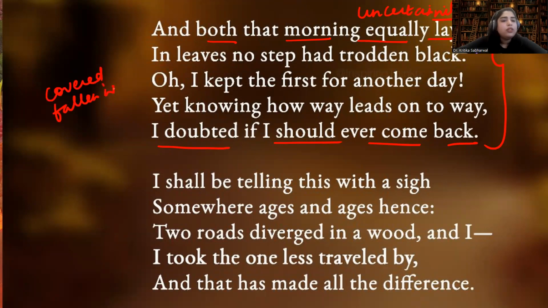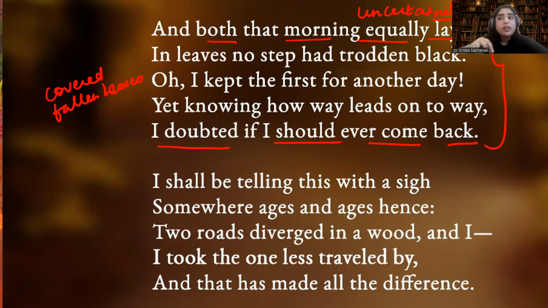The leaves, those which have fallen down during the night in the autumn season. Autumn season signifies what? It signifies the leaves that have fallen down, right? So the road was covered early morning. The poet went there to take a road because he wants to commence his journey.